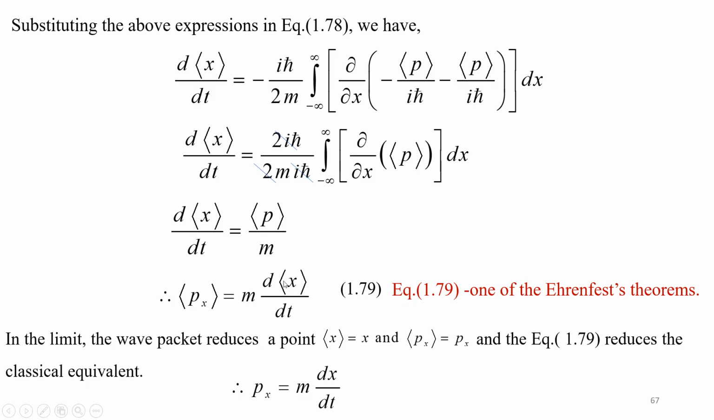So this is one of the Ehrenfest theorems. In the limit where the wave packet reduces to a point, the expectation value of x equals x, and the expectation value of px equals px, we can get the classical equivalent expression as px which is equal to m dx by dt. Now we shall derive the other Ehrenfest theorem.